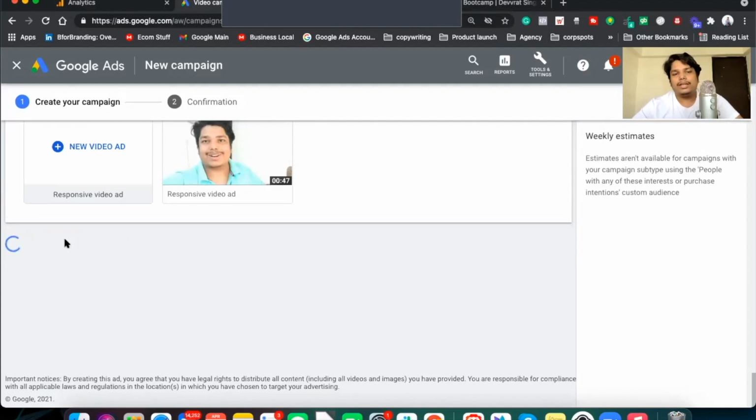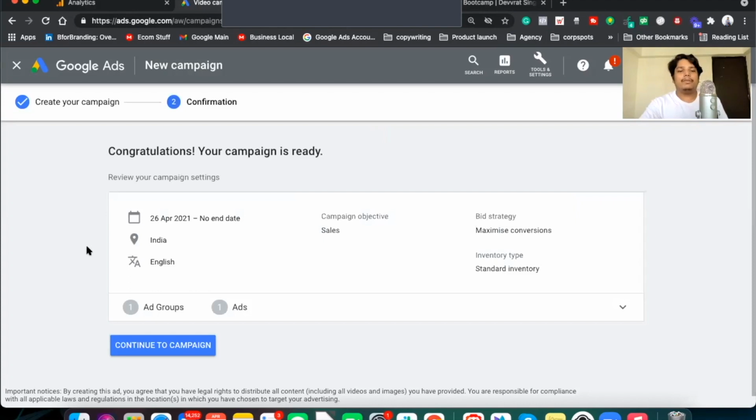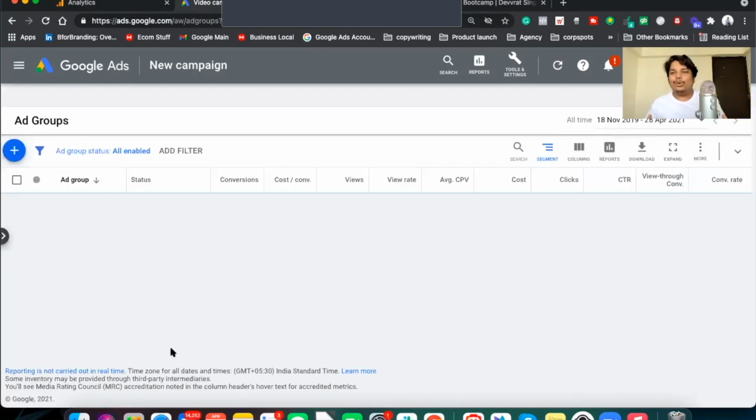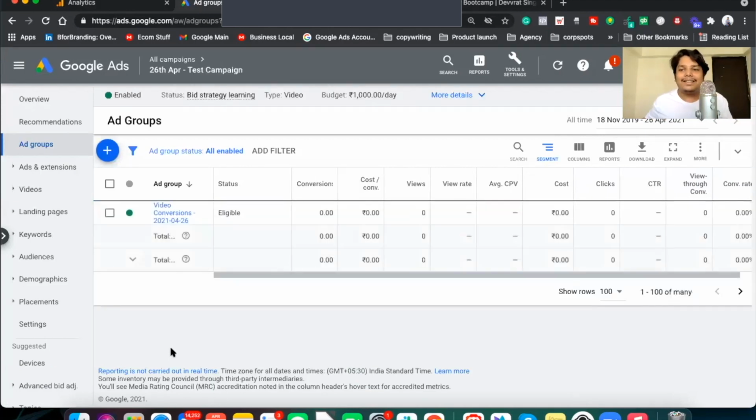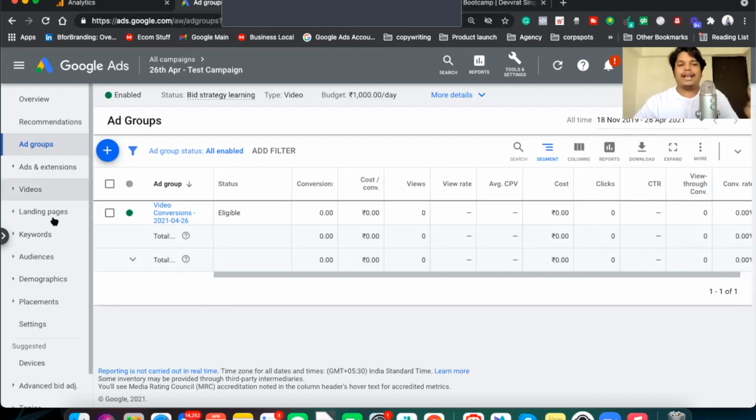Now you can hit the create campaign option and this is done. You just have to hit the confirmation button and then hit continue campaign. So this was the whole process. We have done this in less than 60 minutes and created the whole YouTube ad from zero to hero.